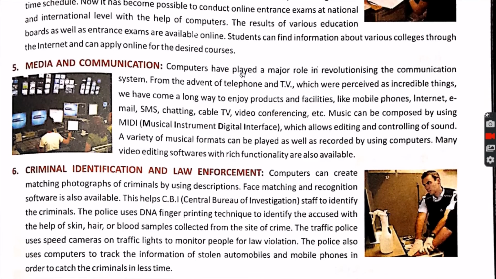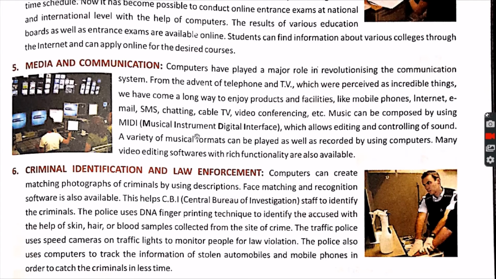Okay, so now see the next one, media and communication. Media and communication is very much clear to you. I'm not going to explain too much. See, the TV channels that you are able to see with the help of set-top box, Airtel set-top box, 3D set-top box, these are only with the help of computer and satellite. Satellite gives the signals, and we can control these satellites sitting on the earth with the help of computer.